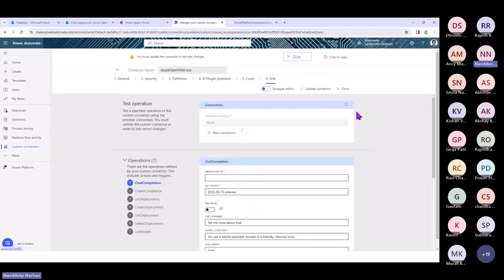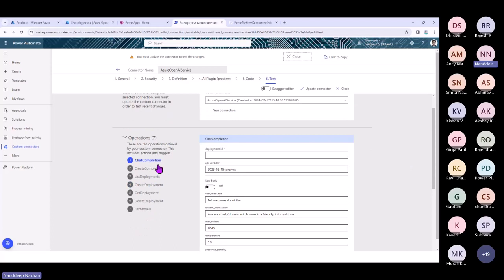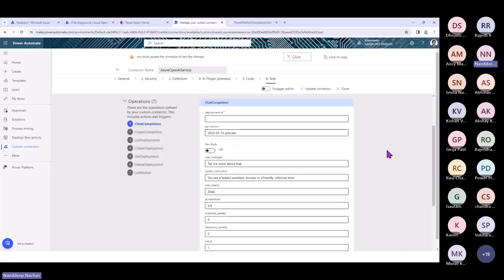The very last step is to go ahead and test it out. For that, you can just create a new connection. You can test out your entire body and all actions from here. Choose the action, choose the operation from here, and get it tested.